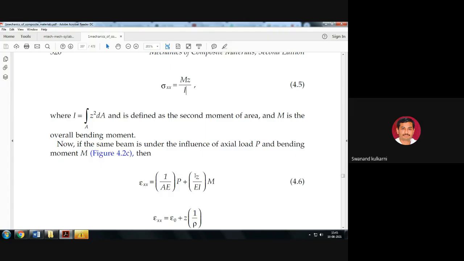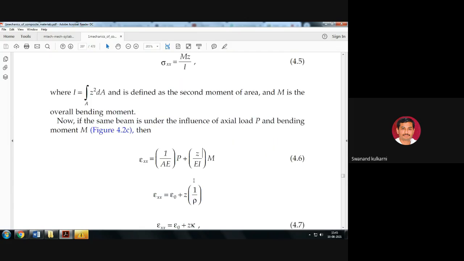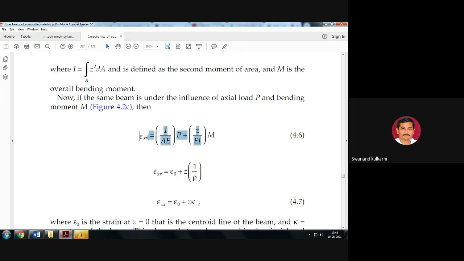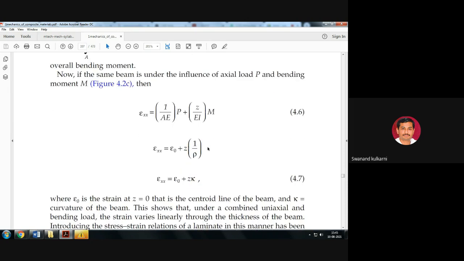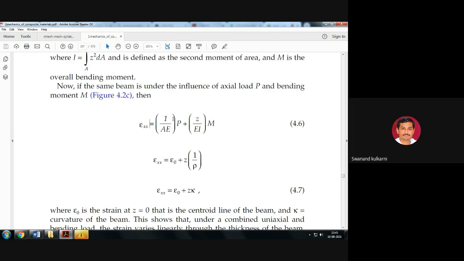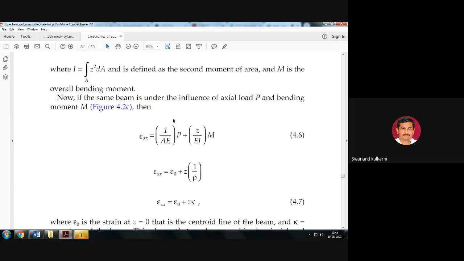The second strain is P upon AE. The addition of these two strains gives the strain along the x-axis. The first is the bending strain and the second is the tensile strain, because this is the combined tensile and bending case.